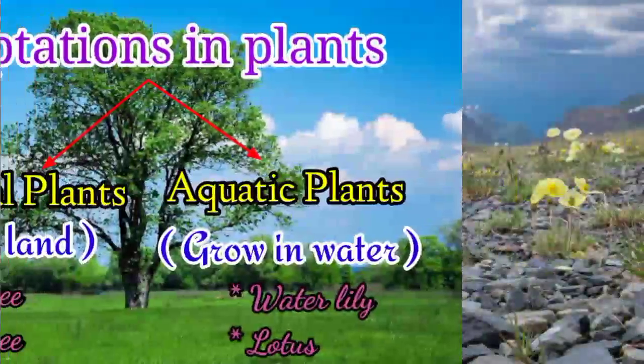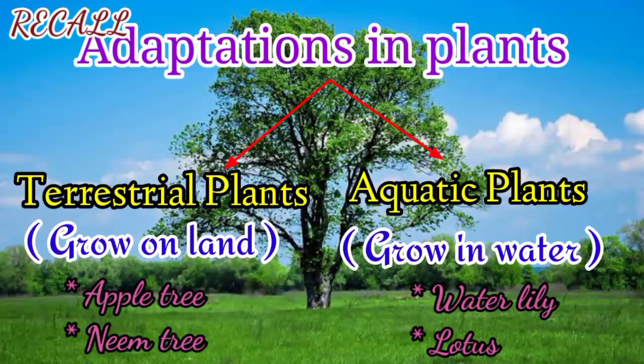What are terrestrial plants? Plants that grow on land are known as terrestrial plants. For examples, apple tree, neem tree. What are aquatic plants? Plants that grow in water are known as aquatic plants. For examples, water lily and lotus.